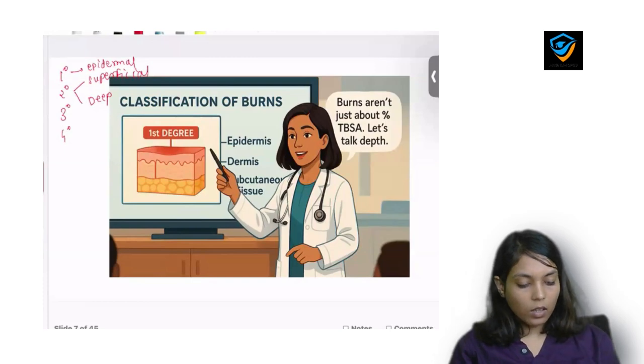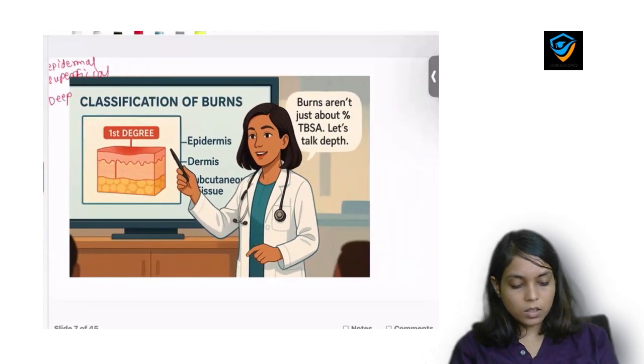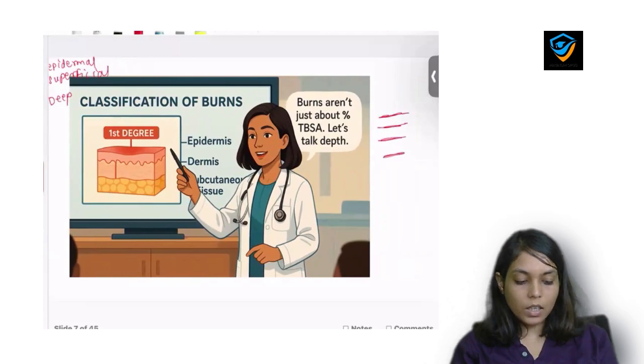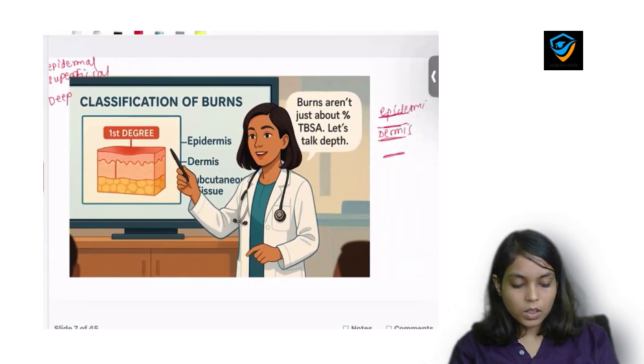Before that, let me tell you some basic things about the anatomy of the skin. Skin involves 4 layers. First is epidermis, second is dermis, third is subcute and fourth is muscles.